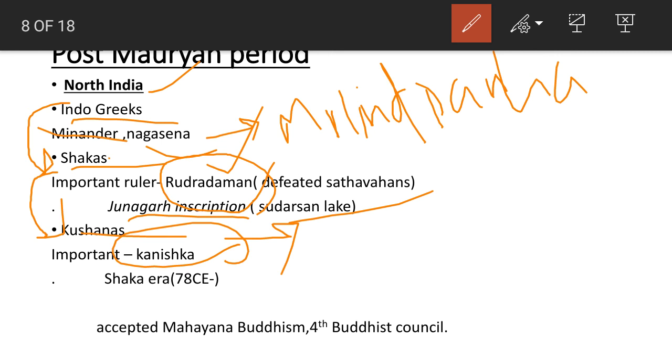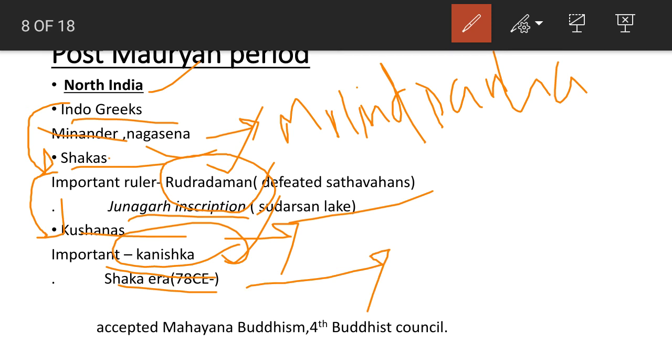Also, you have to notice that in the Kanishka period the Shaka era started, which is the Indian calendar that we are following, started in 78 CE by Kanishka. So it is also important.